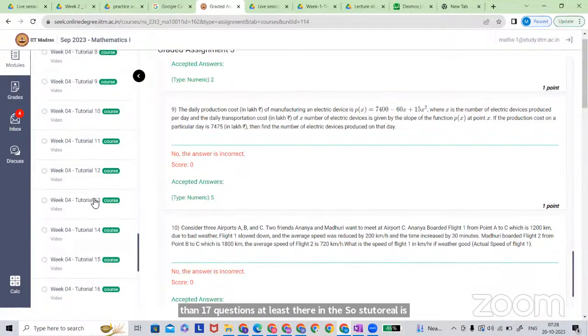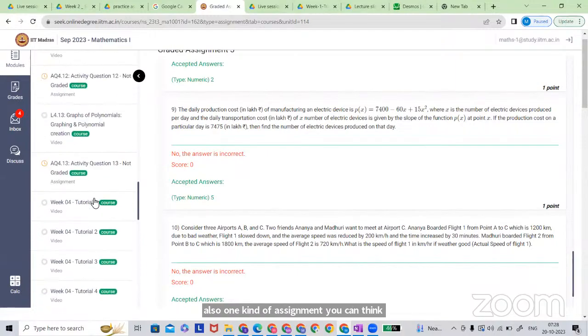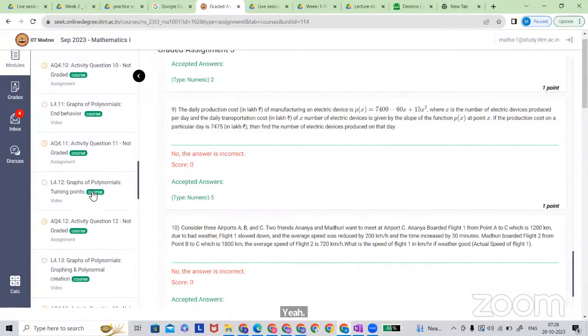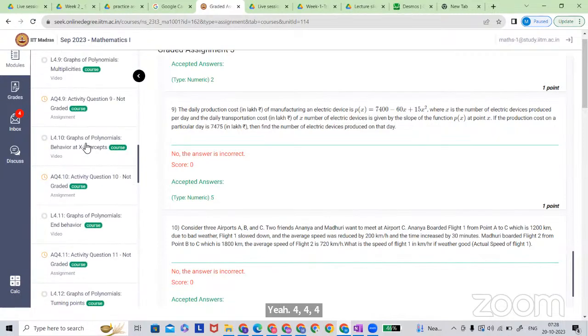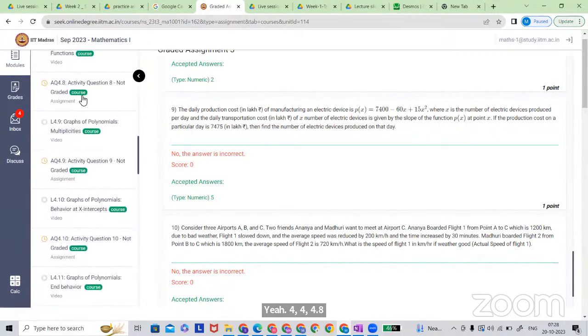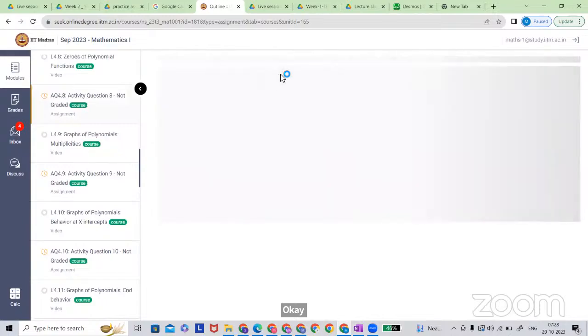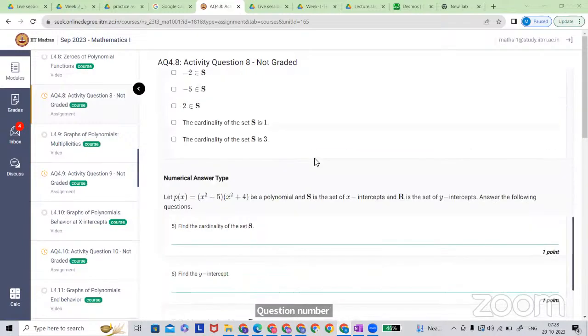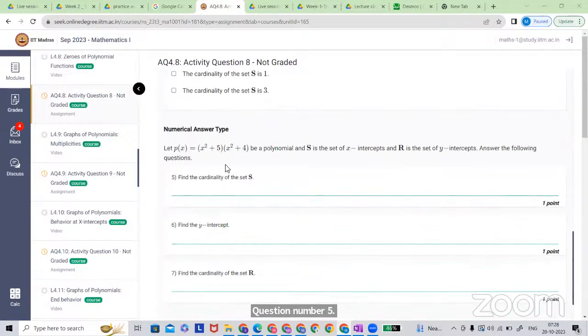Okay, so Saad has a doubt which is in 4.8. Which question number? Question number 5. Okay, what is the doubt here?